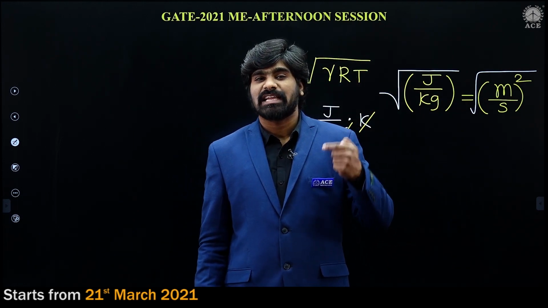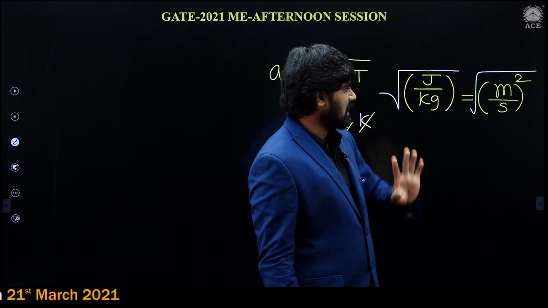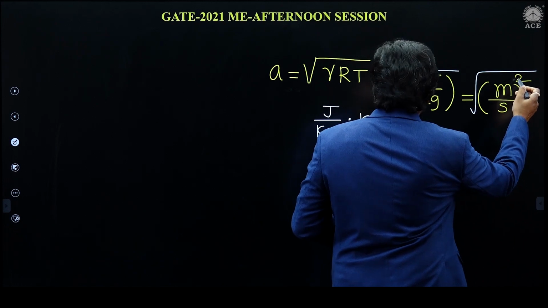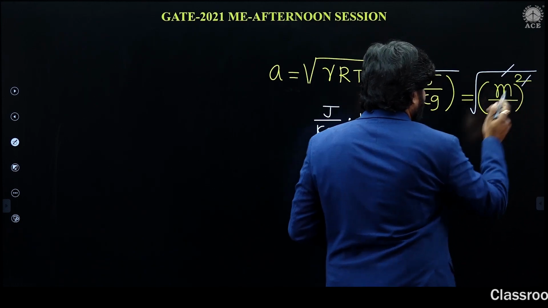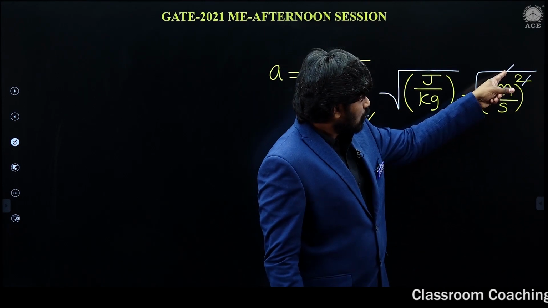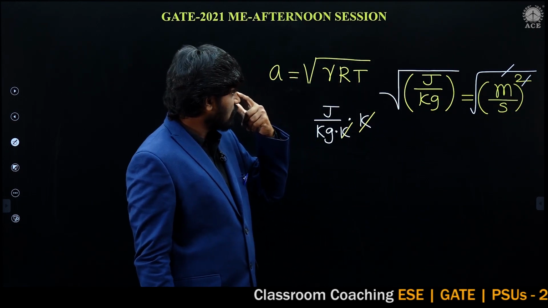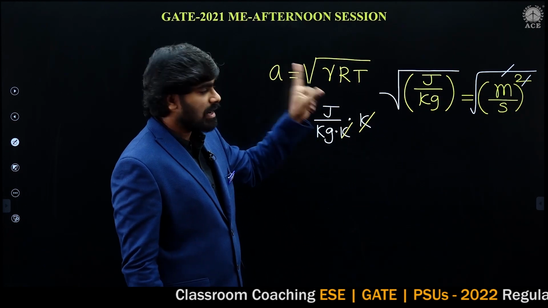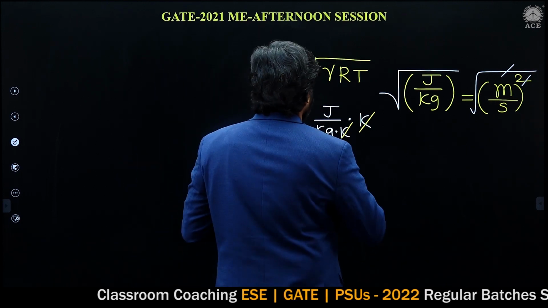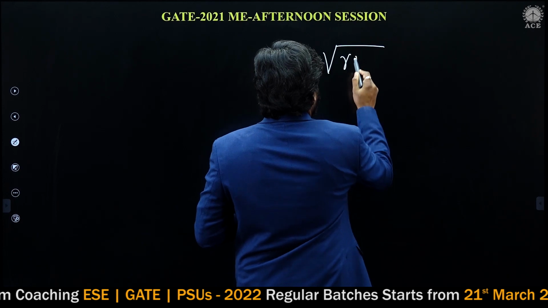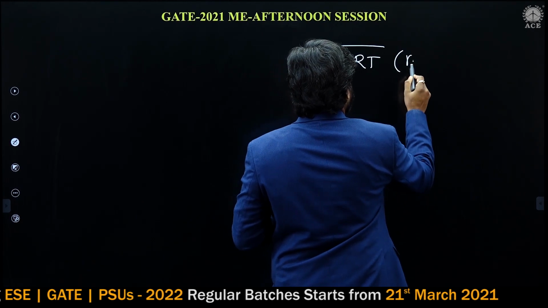Meter square per second square. Now the square and under root cancel out. What will be the final unit? Meters per second. A is equal to under root gamma RT meters per second.